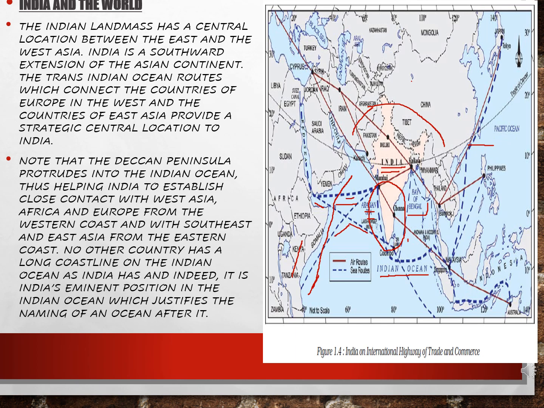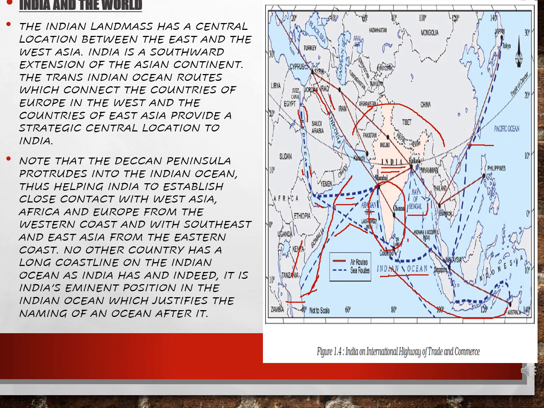You can see the sea routes, you can see the air routes, the red ones the air routes, the blue ones the sea routes that go to even Europe and Africa. You can see that very well. Thus helping India to establish close contact with West Asia, Africa, Europe on the western coast, and with Southeast and East Asia from the eastern coast.